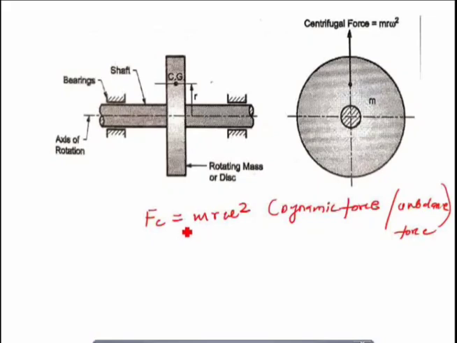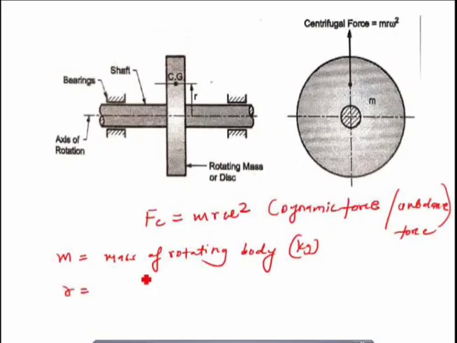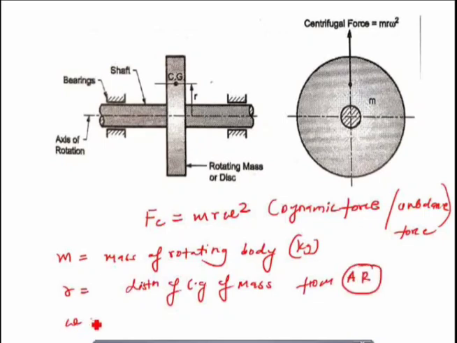Here m is the mass of the rotating body in kg, r is the eccentric distance of the CG of the rotating mass from the axis of rotation, and omega is the angular speed of rotation.